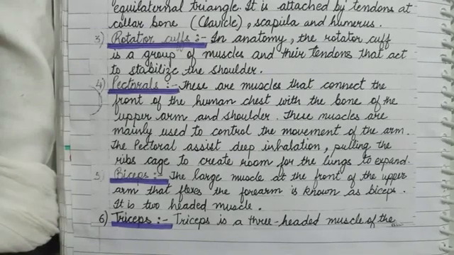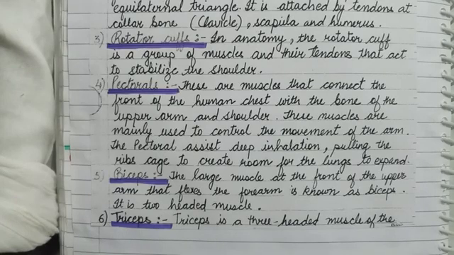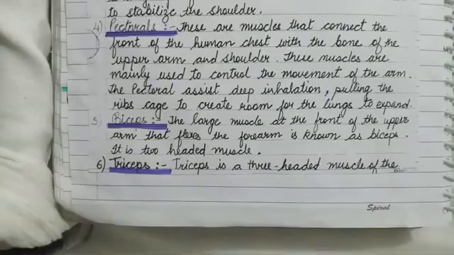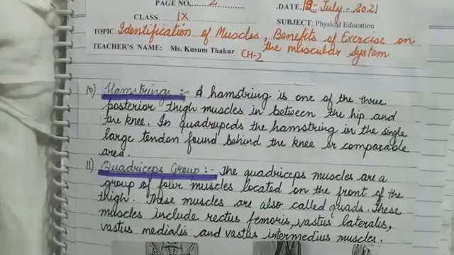Fifth, biceps. The large muscle at the front of the upper arm that flexes the forearm is known as biceps. It is a two-headed muscle. Sixth, triceps. Triceps is a three-headed muscle of the forearm.